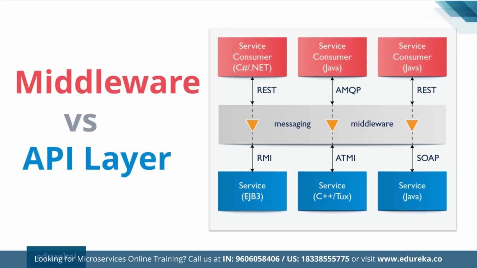This we also spoke about earlier, right? Your SOA uses middleware for communication, and your microservices uses an API layer for communication. So that is about the differences between SOA and microservices.